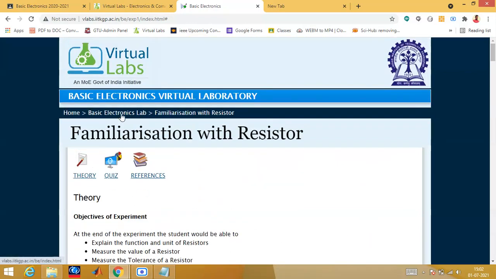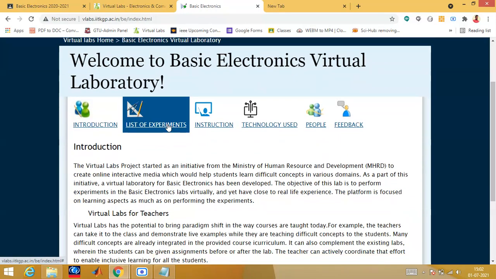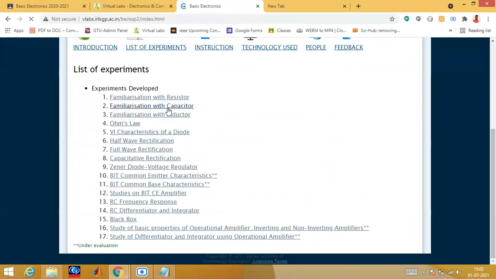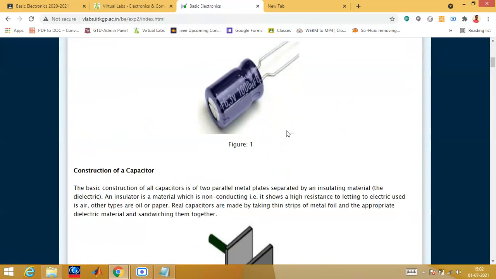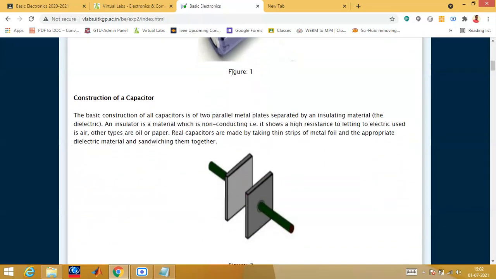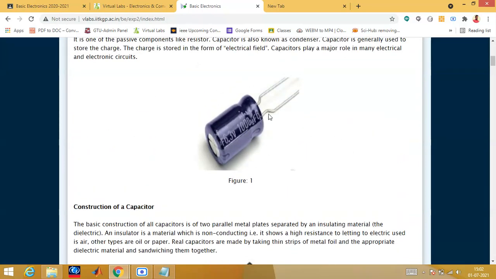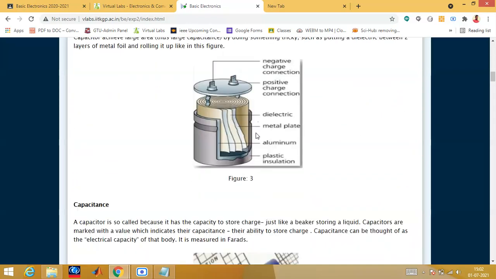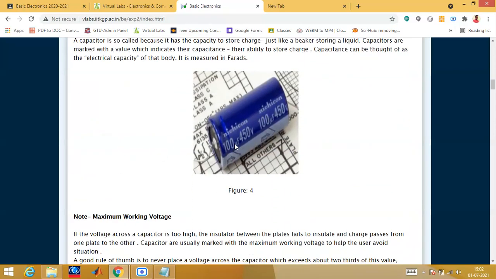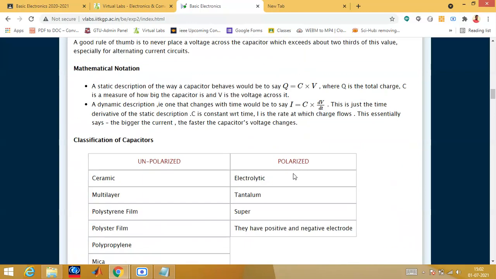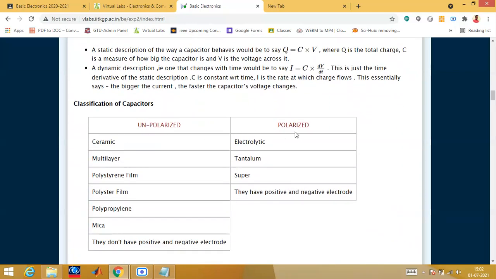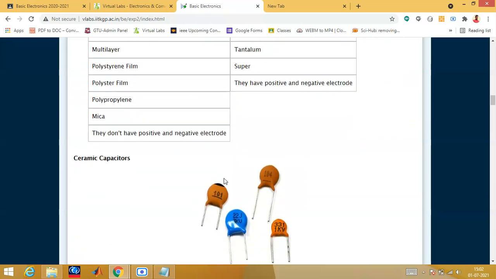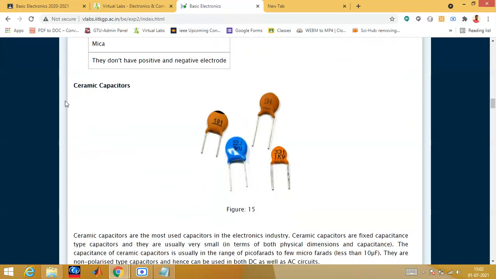Then after going through this first experiment, you can again click and you can see the capacitor. So here also we have read, they might have given you symbols, and they will ask you whether it's a resistor, capacitor, inductor. You should know these symbols also. And then these types of capacitor they might give you in exam. Then what are unpolarized and polarized types? Ceramic, multi-layer, polystyrene. You have to identify, suppose this type is given, and they ask you what is the type of that, so you must write ceramic capacitor.